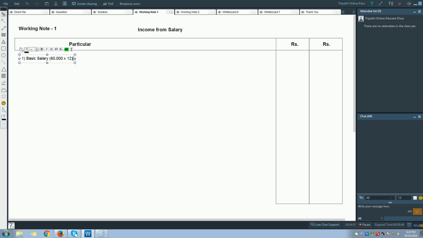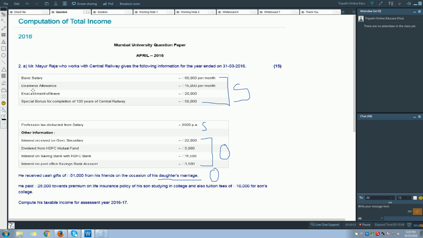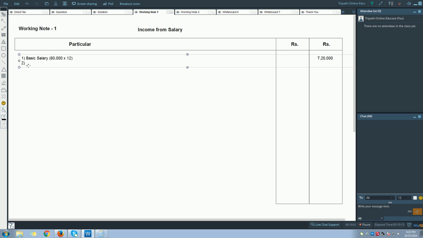So 60,000 into 12. Let's see how much you are going to get. So 60,000 into 12 will give you 7,20,000. So let us record 7,20,000 directly in the outer column.